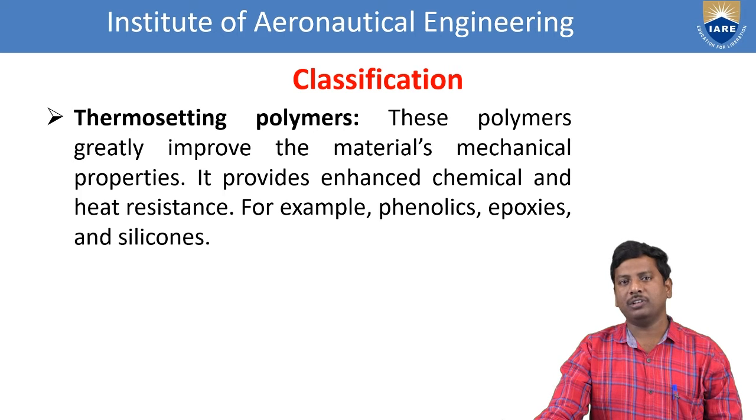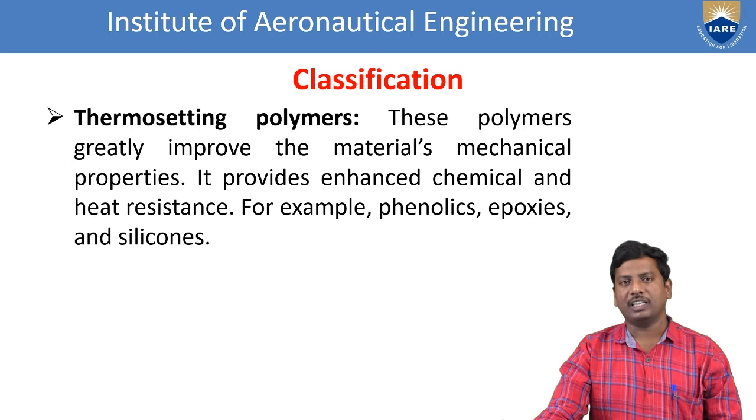That is nothing but a thermoset. That means by heating, the structure of the polymer can be set. That's why these are called thermosetting polymers. These polymers greatly improve the material's mechanical properties. They provide enhanced chemical and heat resistance. What are the examples? Phenolics, epoxies, and silicones come under the category of thermosetting polymers.